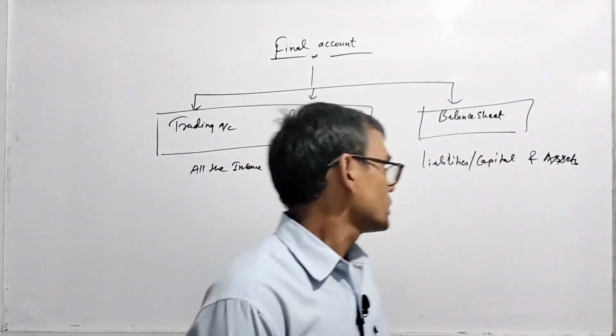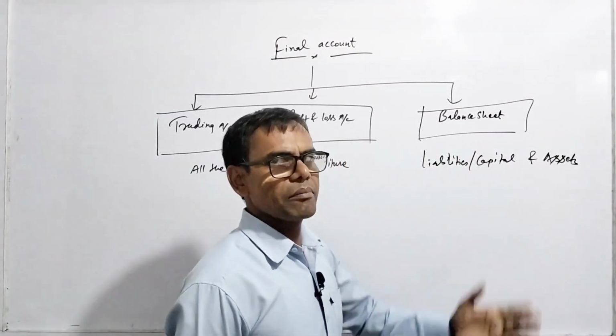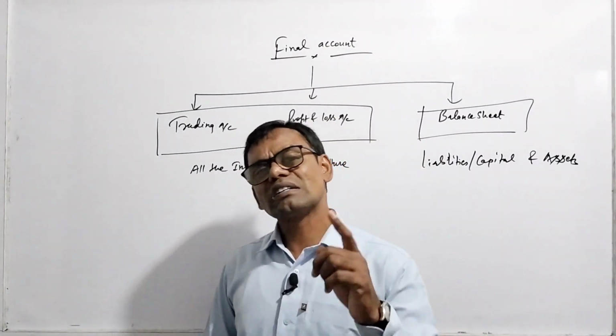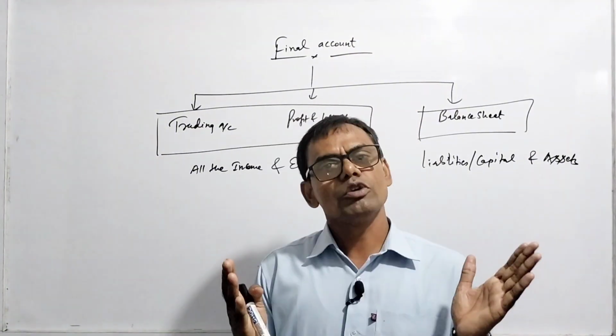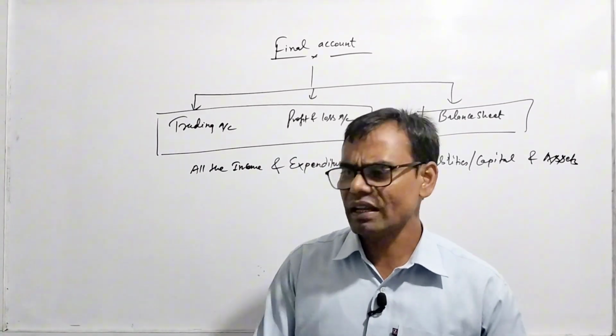It includes just three things: trading account, profit and loss account, and balance sheet. From the examination point of view, a trial balance is given to you, and from the trial balance you have to prepare trading account, profit and loss account, and balance sheet.